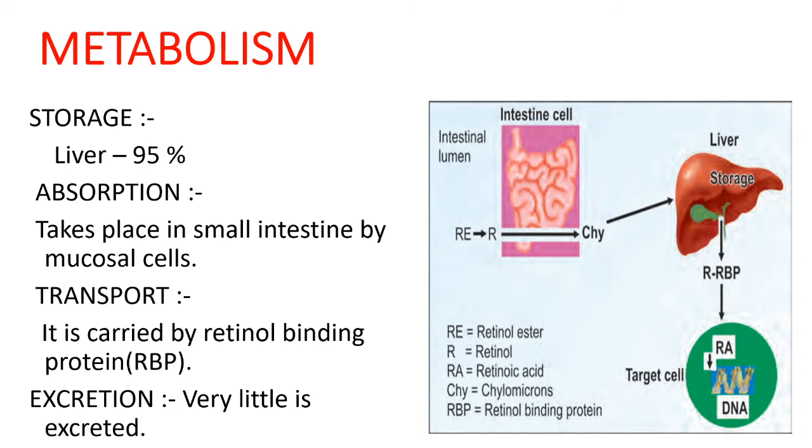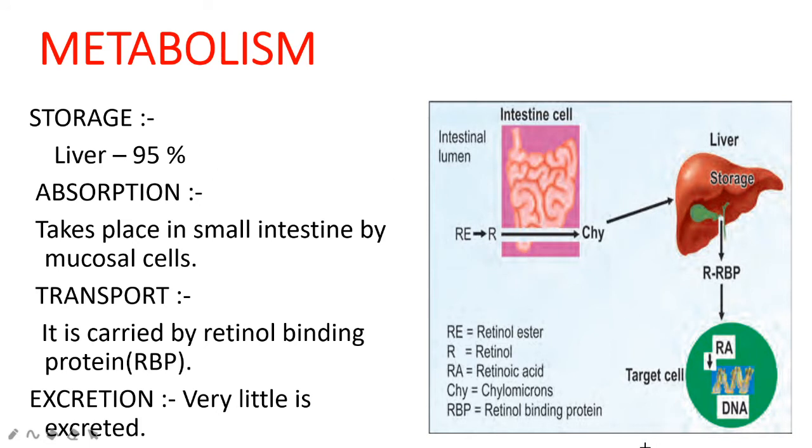Then the retinol derived from the retinyl ester will be re-esterified with long chain fatty acid in the intestinal mucosal cell to form retinyl palmitate. Then it will be released in the blood as a component of chylomicrons. These chylomicrons will transport the retinyl esters to the liver, where they will be taken up by the hepatic cells and stored. 95% of vitamin A will be stored in the liver.